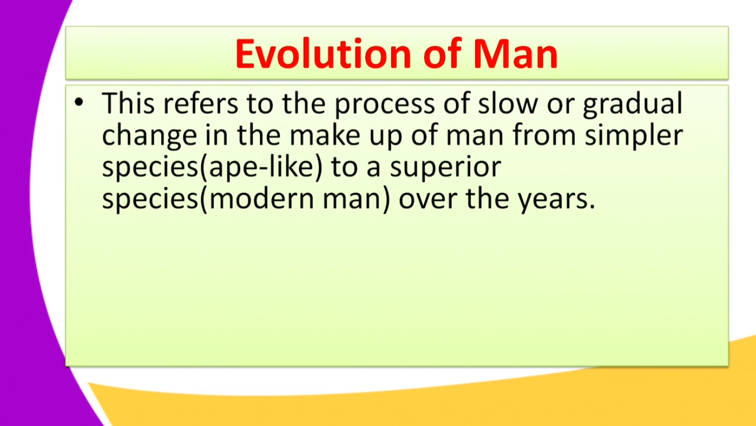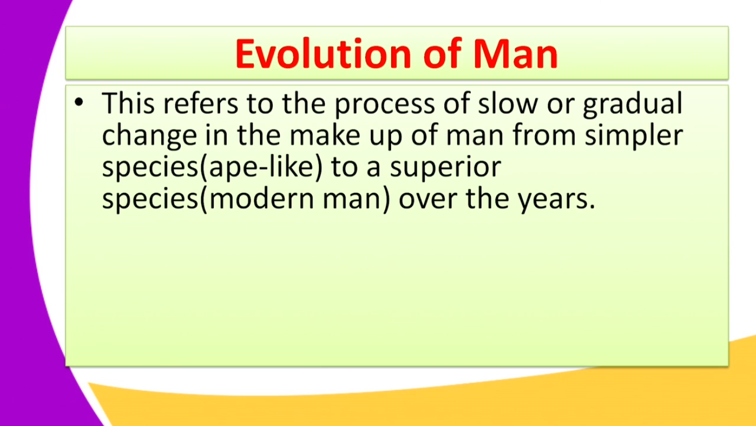So, evolution of man. We can start by defining the term evolution, as we did in our previous lesson. Evolution refers to the process of slow or gradual change in the makeup of man from simpler species, that is the ape-like, to a more superior species, that is the modern man, over the years.